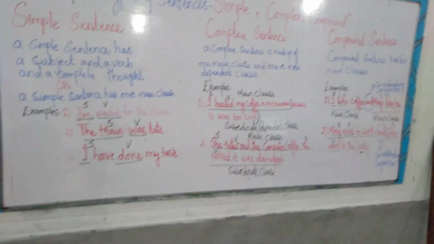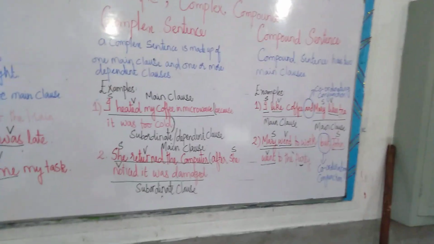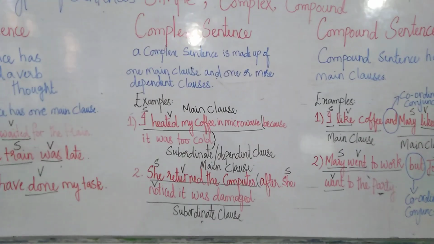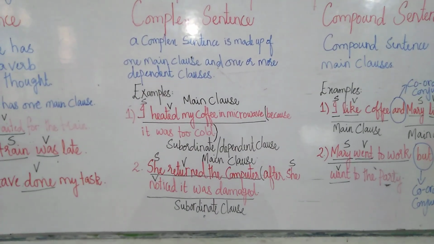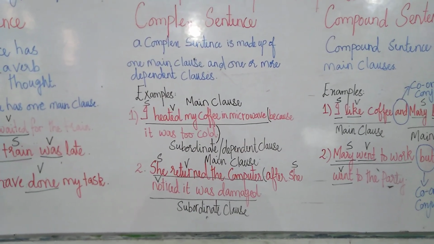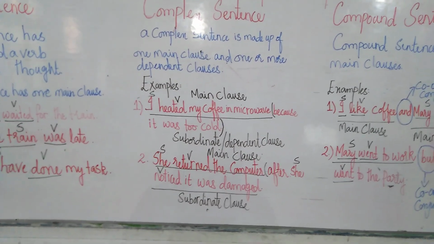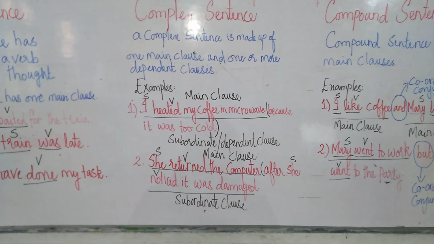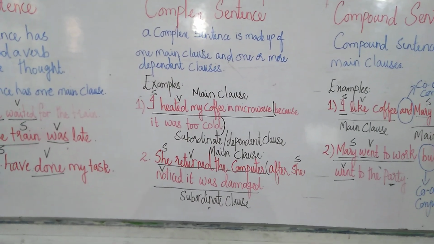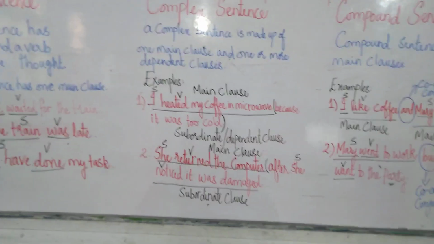Now let's switch over to complex sentences. What is a complex sentence? A complex sentence is made up of one main clause and one or more dependent clauses, which you can also call subordinate clauses. Clear, bache?